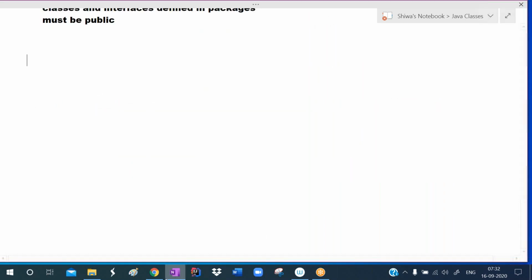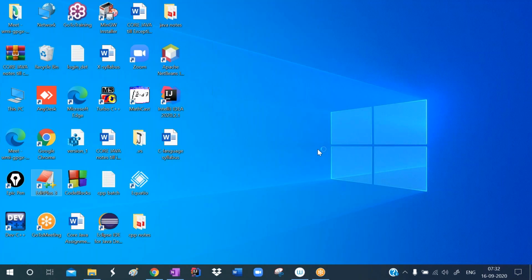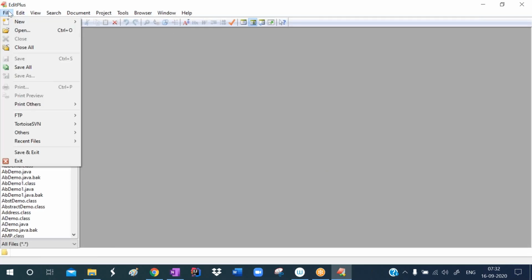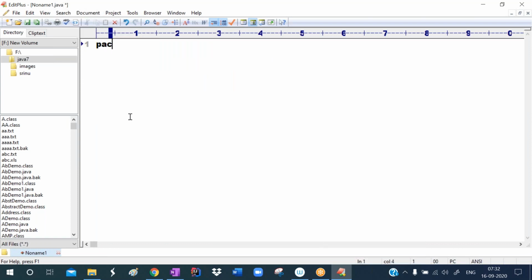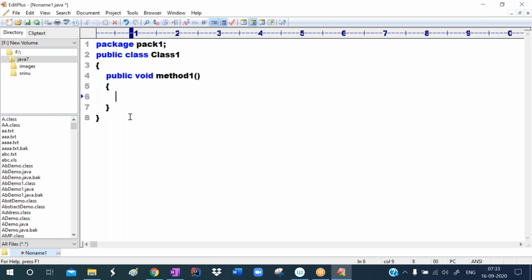Now I'm defining, listen carefully, observe carefully. Already you know it. Directly I'm typing the program. I want to create a package, so I'm giving the package name as pack1. In this I want to define a class. I'm defining this class as public, and the class name I'm giving is class1. In this I define public void method1, with the starting point of the method and the ending point of the method.